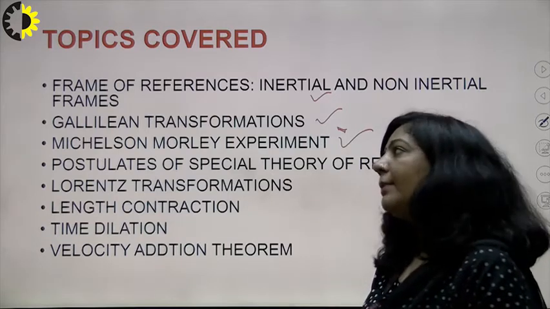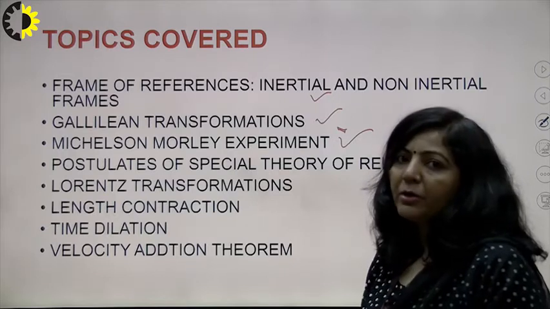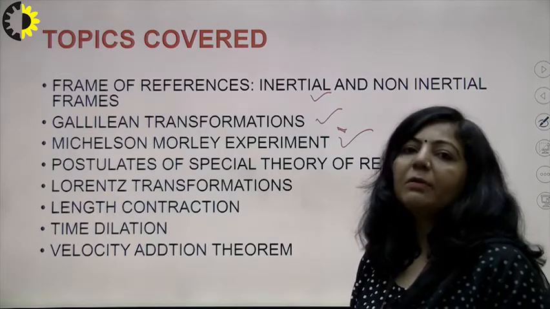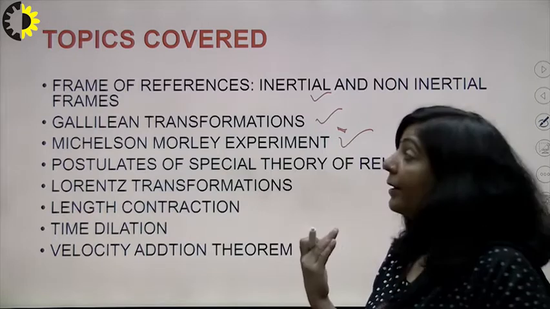Finally, we discussed the result of the Michelson-Morley experiment, which was not the expected result; it was a negative result.